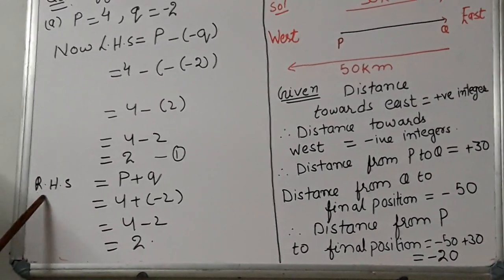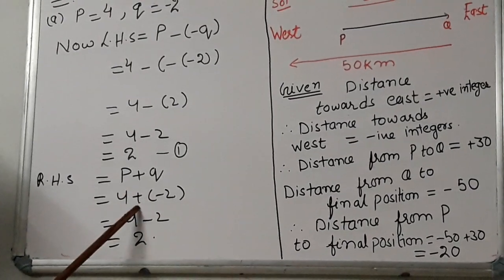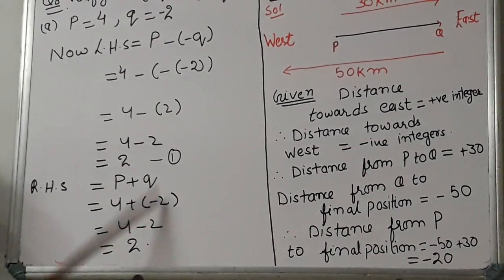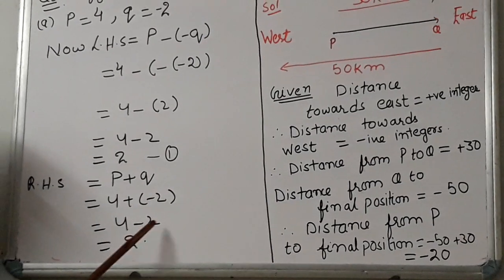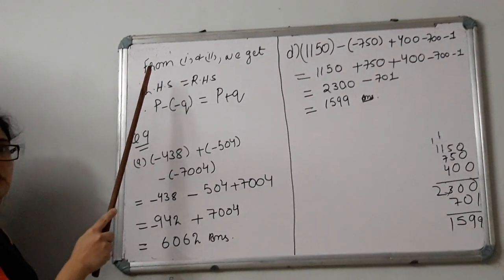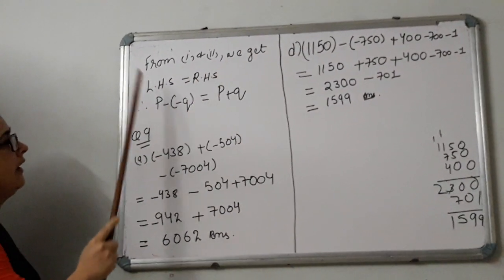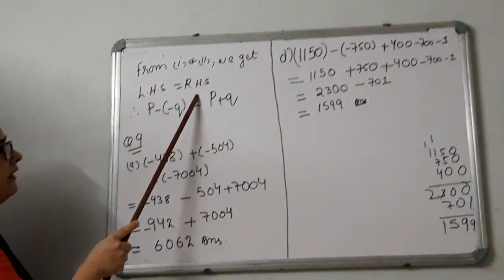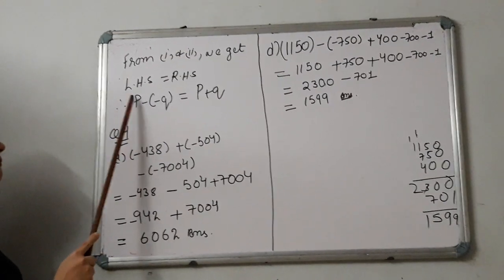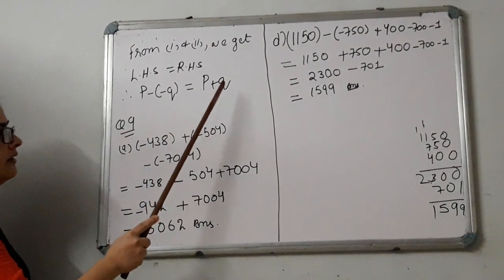Now the right hand side is P plus Q. That is 4 plus, what is Q? Q is minus 2, so we will put here minus 2. Now 4 minus 2 is equal to 2. From the first and second equations we get left hand side equal to right hand side because both answers were coming 2. So therefore our equation P minus (minus Q) is always equal to P plus Q.